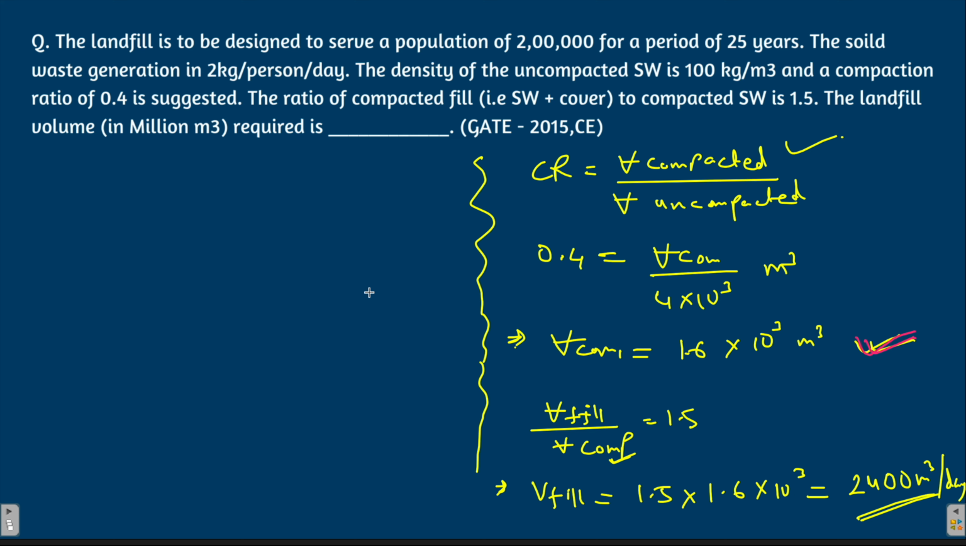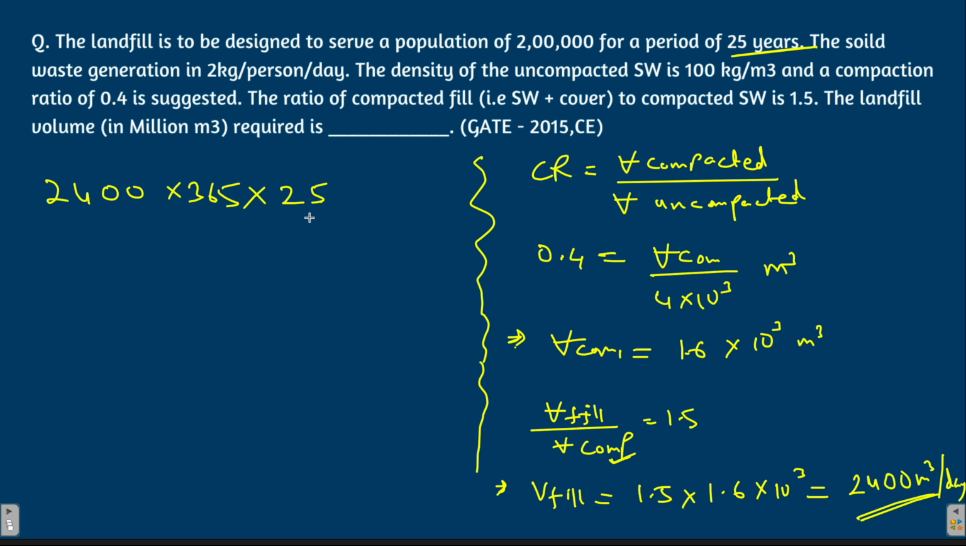So this is why GATE is very tricky. If you write this answer you will get the wrong answer. So let's move on to the correct answer. This is volume of the fill per day, and for how many days do we require it? We require it for 25 years, right? So let's calculate it for 25 years. So it will be 2400 into 365 into 25.